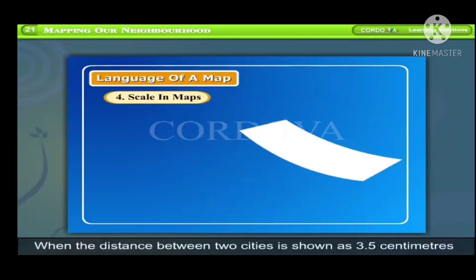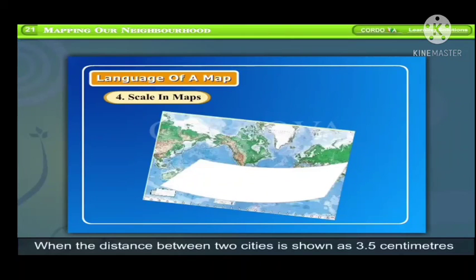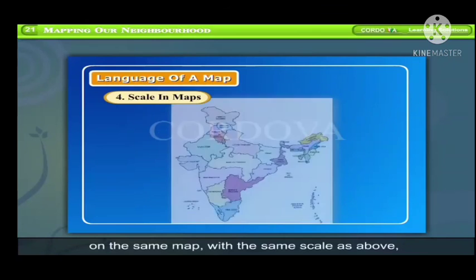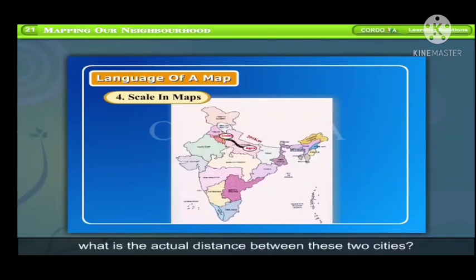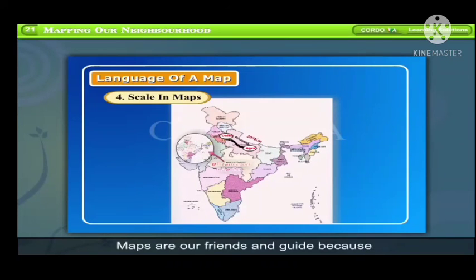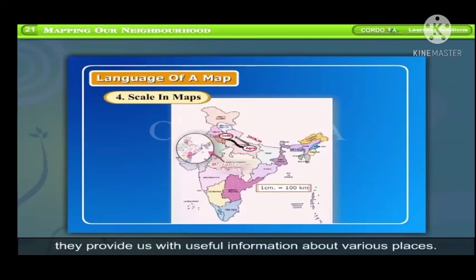When the distance between two cities is shown as 3.5 centimeters on the same map with the same scale as above, what is the actual distance between these two cities? Maps are our friends and guides because they provide us with useful information about various places.